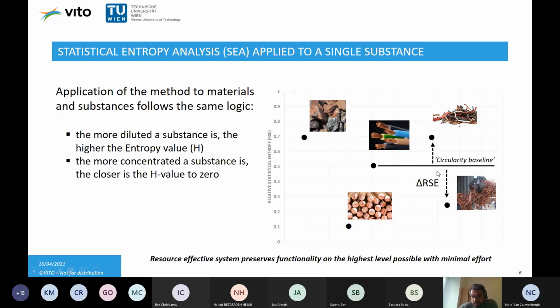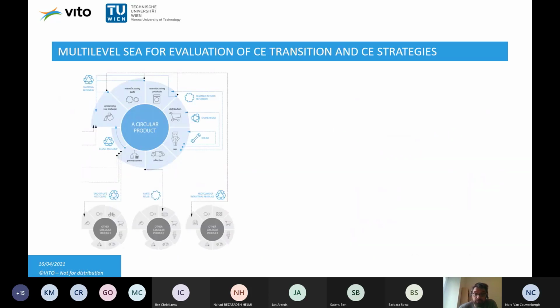In this case, it will be these cables with minimal effort. So the functionality is not lost for as long as possible over the time of the product lifetime. And this concept we use to analyze different systems.